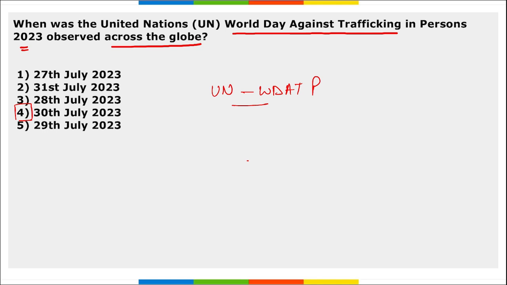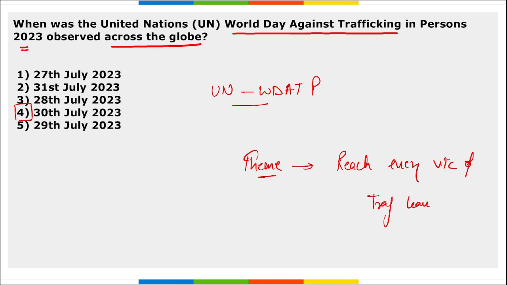Remember the theme if asked about this day: reach every victim of trafficking, leave no one behind. This was observed on 30th of July 2023, and for the first time it was observed in 2014.